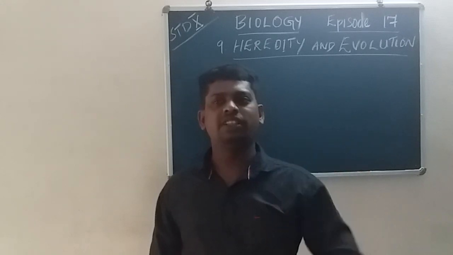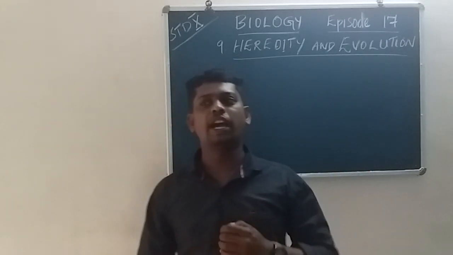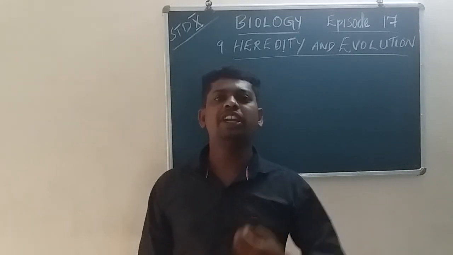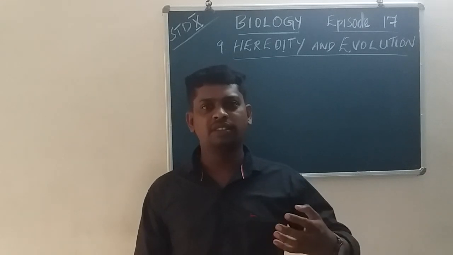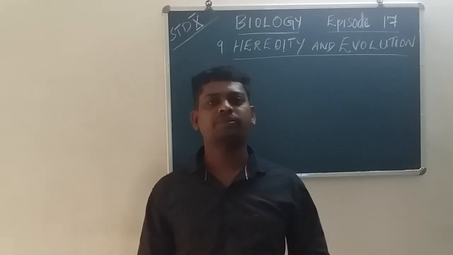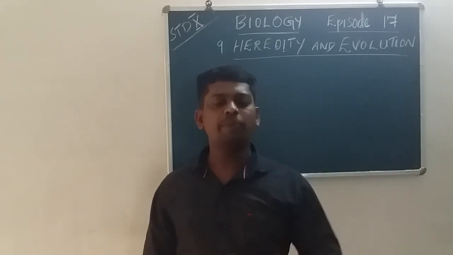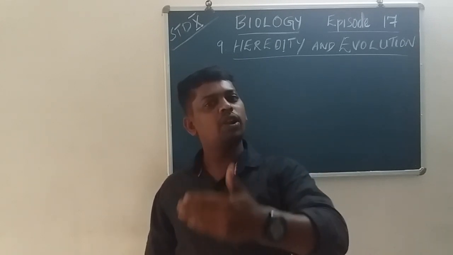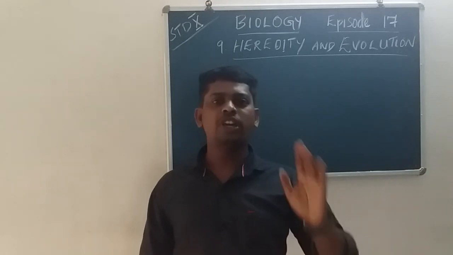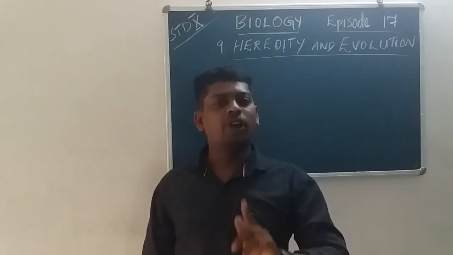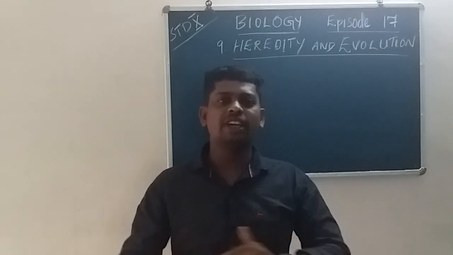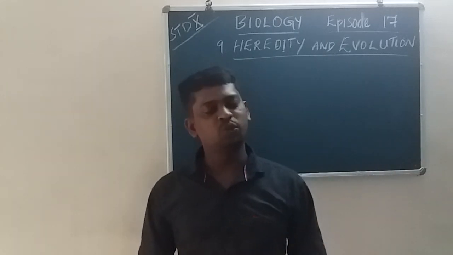So when two contrasting characters are artificially hybridized, the ratios are the dihybrid ratios. The dihybrid ratio is 9:3:3:1. That is the phenotypic ratio, and the genotypic ratio is 1:2:2:4:1:2:1:2:1. We already discussed those phenotype and genotype ratios.